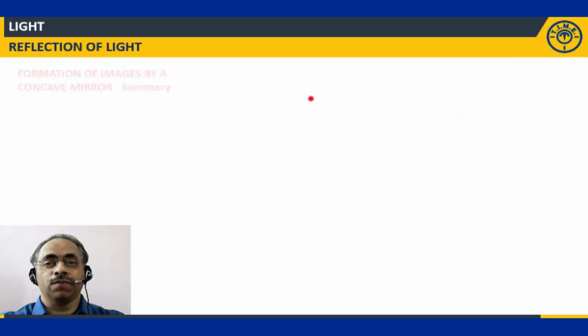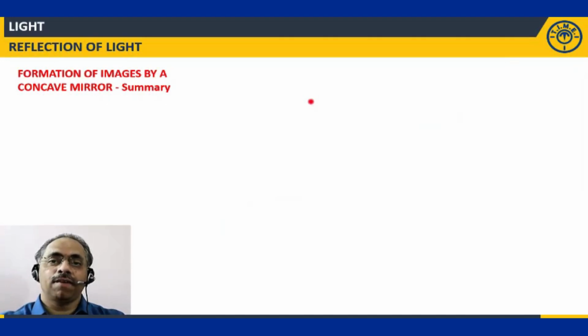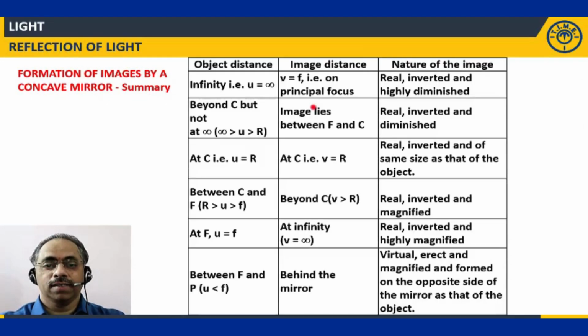Let us now summarize the points we have discussed in the case of images formed by a concave mirror. This is the table which gives you the information in a single shot. Better you note down this table. First column is object distance, second column image distance, third one nature of the image. In the first case, the object is at infinity, so the object distance is infinity. The image is formed at the principal focus, so image distance is equal to the focal length. Nature of the image is real, inverted, and highly diminished.